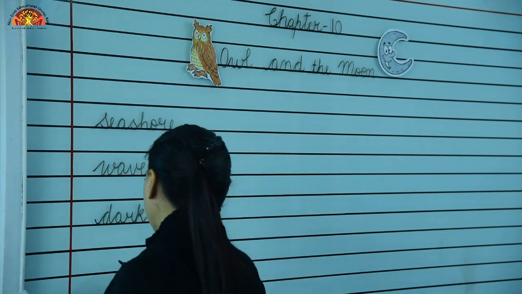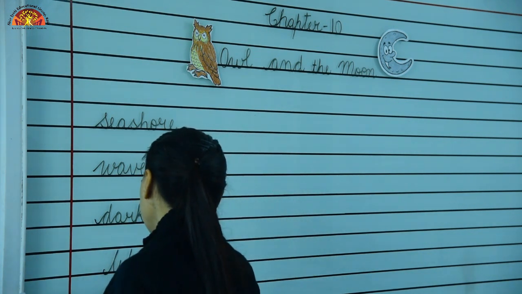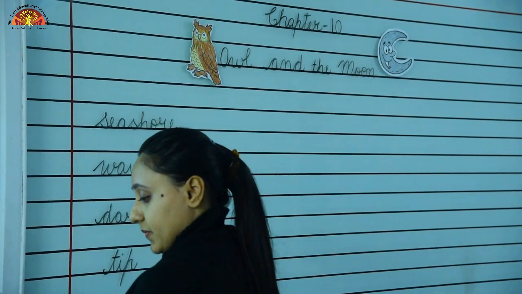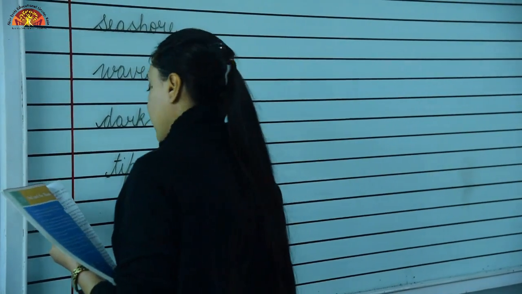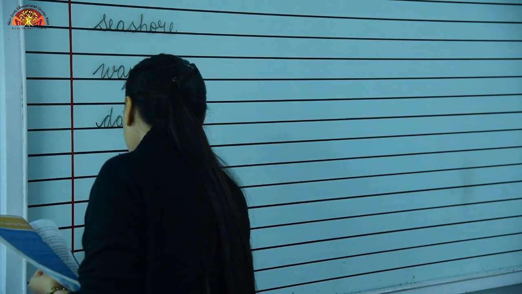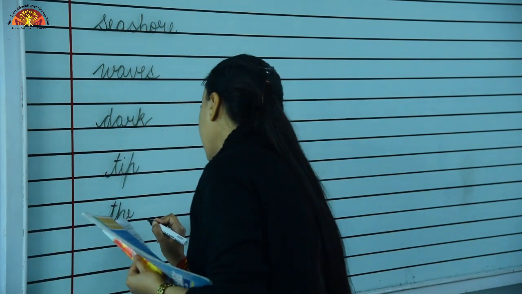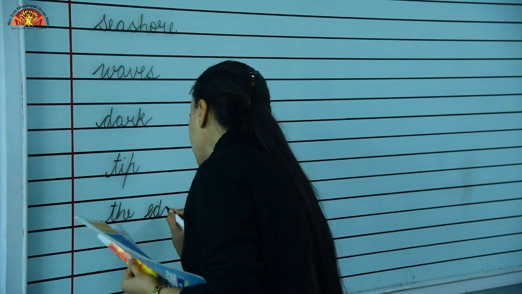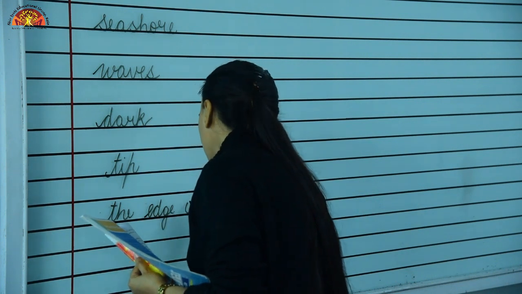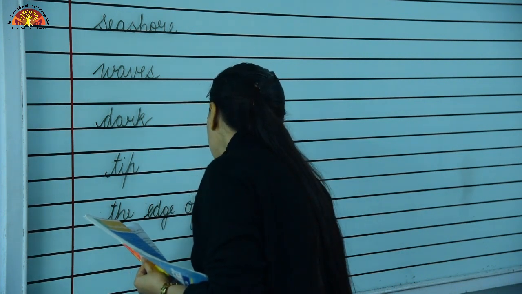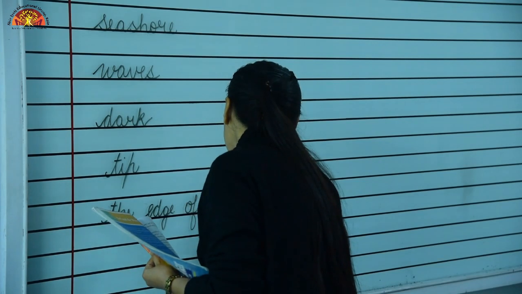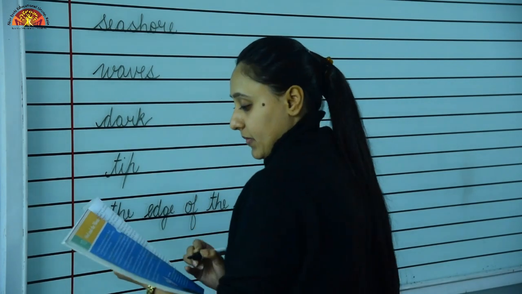After that tip, T-I-P, tip. Then the edge of the sea, T-H-E, the, edge, E-D-G-E, edge, O-F, of, T-H-E, the, of the sea.